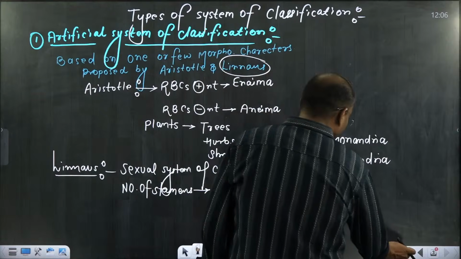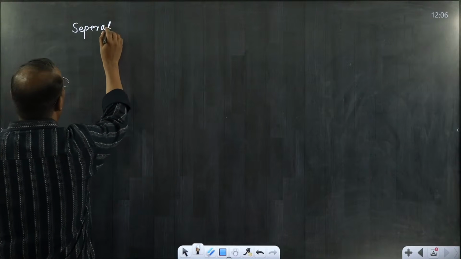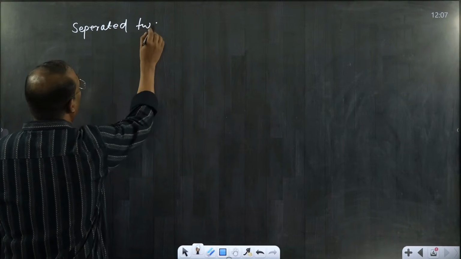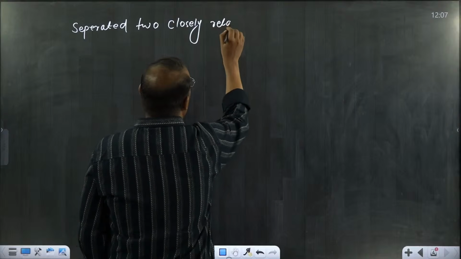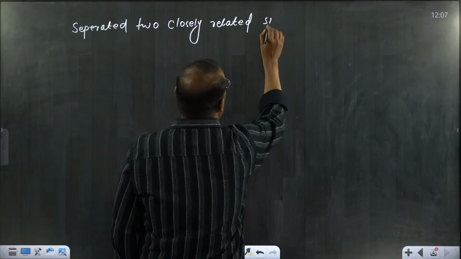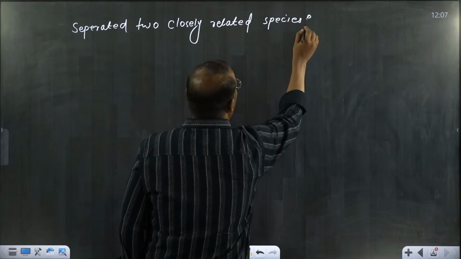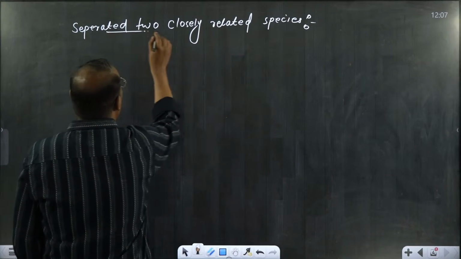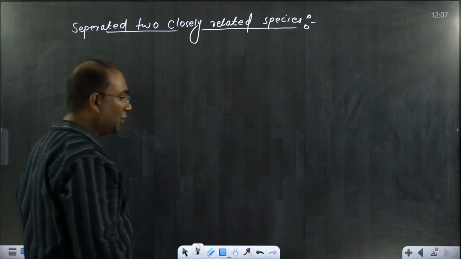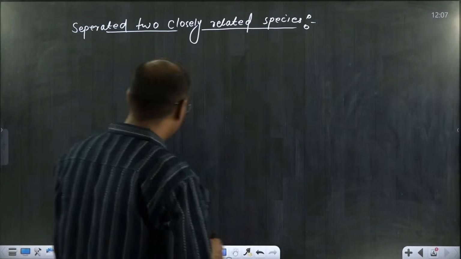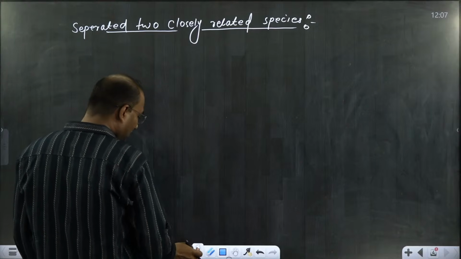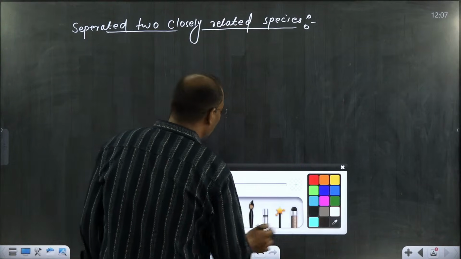And one beautiful line they have given in our NCERT, that this system of classification separated two closely related species. Many students are not able to understand the meaning of this line, how this system of classification does not have a proper way of classifying. So only one character is taken into consideration. I will try to explain, and you will understand this line in a better way.